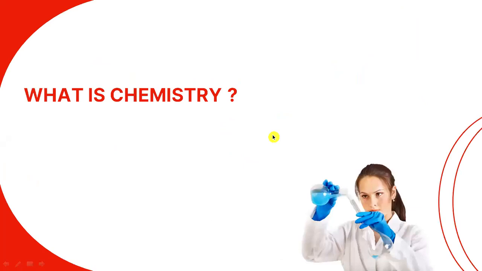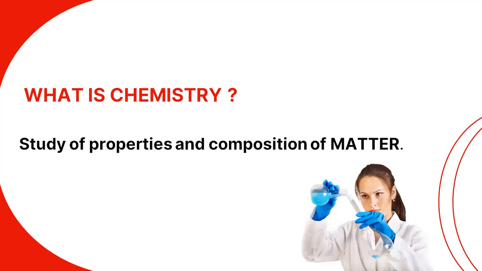First question is, what do you understand by chemistry? What is the meaning of chemistry and how can we define it? Basically, how we can define chemistry in one line or one word, we can say that it is the study of properties and composition of matter. Obviously chemical properties and chemical composition of matter.